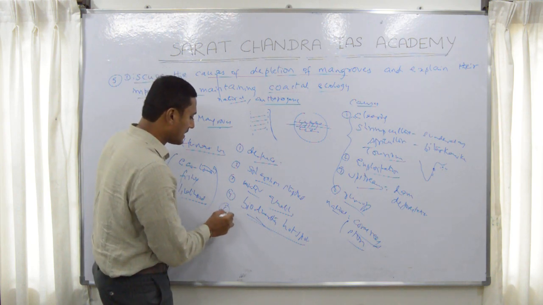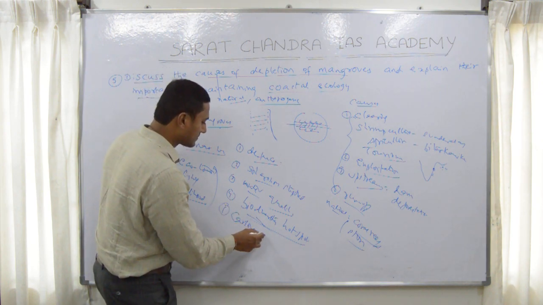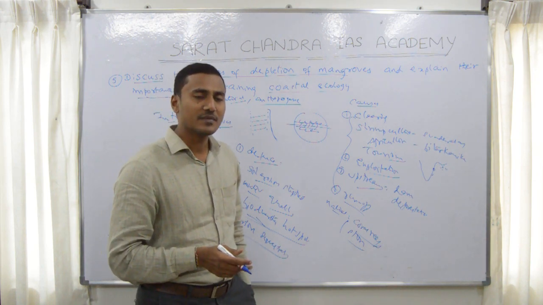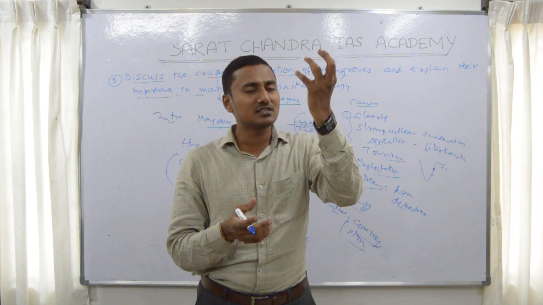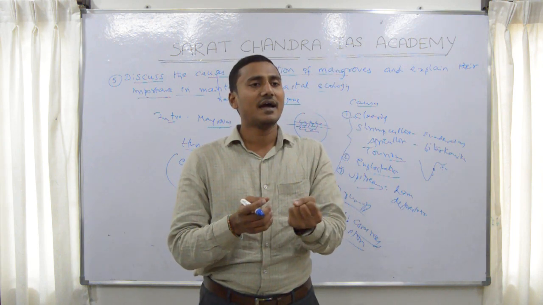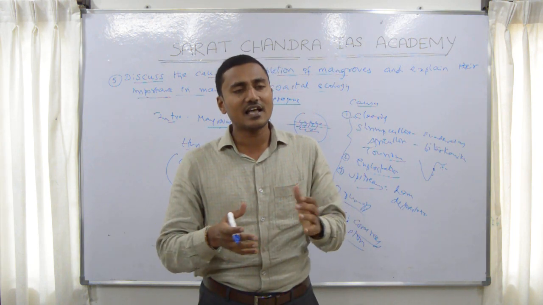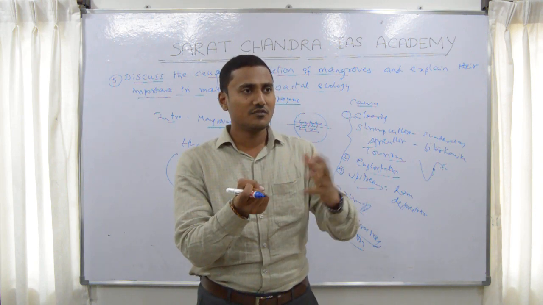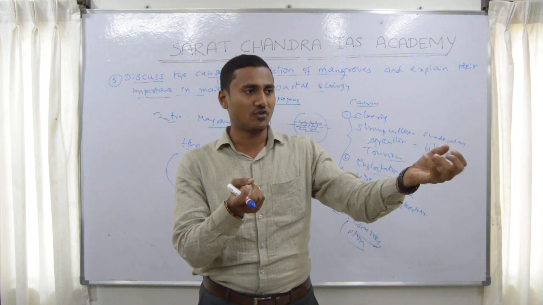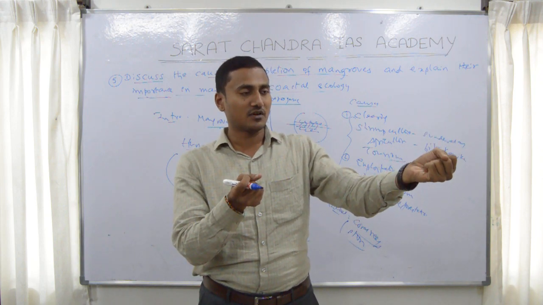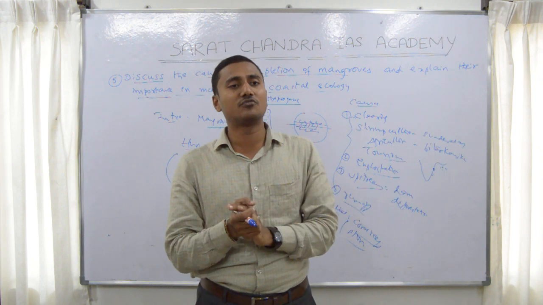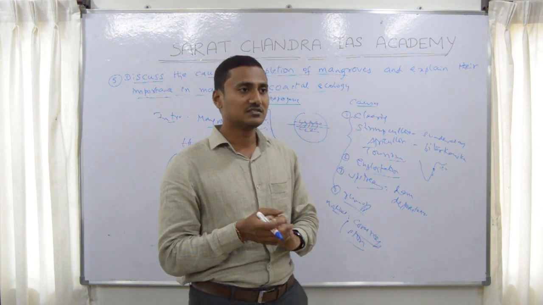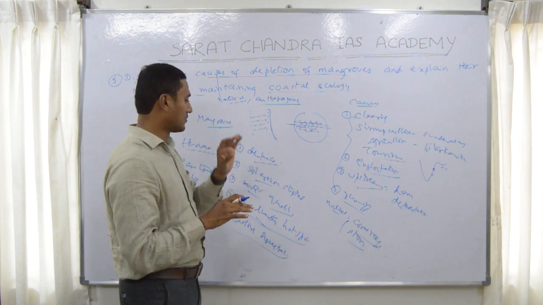Then also carbon sequestration. See, sequestration is capturing the carbon dioxide from the atmosphere and storing it in the soil. It is naturally done by any tree. But if you compare mangroves with, say, a tropical rainforest, mangroves have more potential for carbon sequestration, maybe some 3 times more. There is another advantage of the mangrove forest.